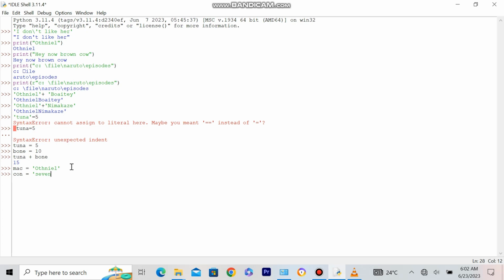So when you're trying to issue an operation with them, you use the same way. So mac plus con, and we get Oatmeal7. Yeah, exactly. So now I have a new last name. No, not a new last name. It's also part of my name. So Oatmeal7. Now let's try something stupid. Not actually stupid, but you're gonna learn it. Mac times con. So Oatmeal times 7, and it brought us this error.